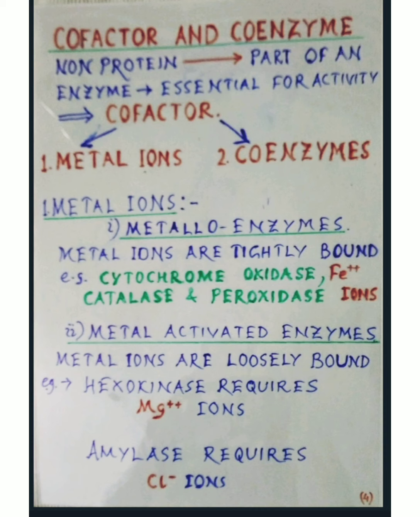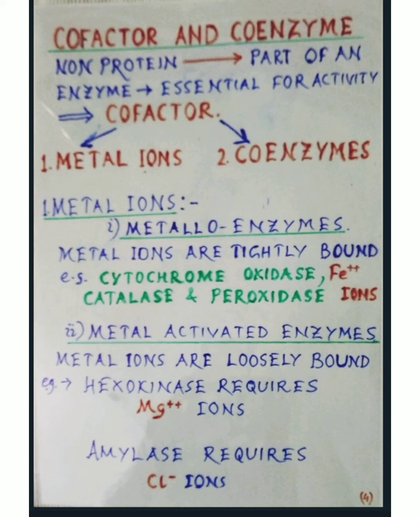This non-protein molecule is essential for their catalytic activity. It is called cofactor. In the absence of cofactor, the enzyme is not fully active. Cofactors are of two types, metal ions and coenzymes. Now, number one, metal ions.